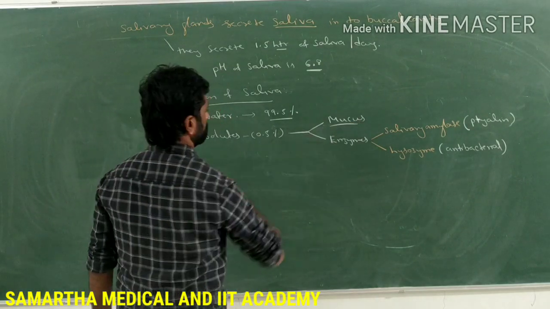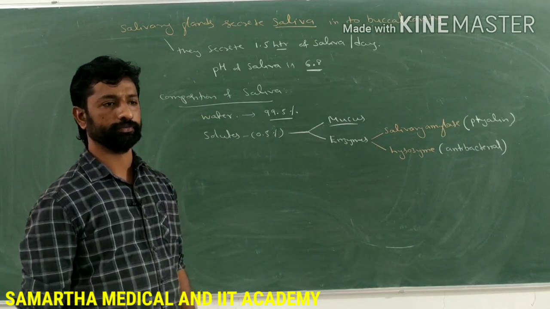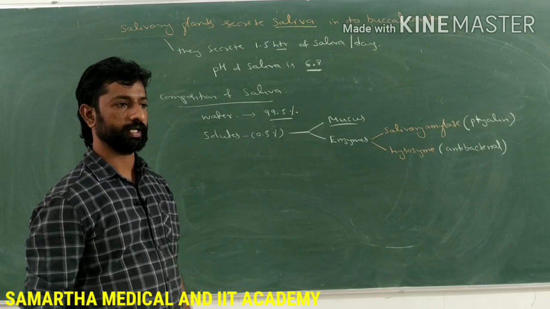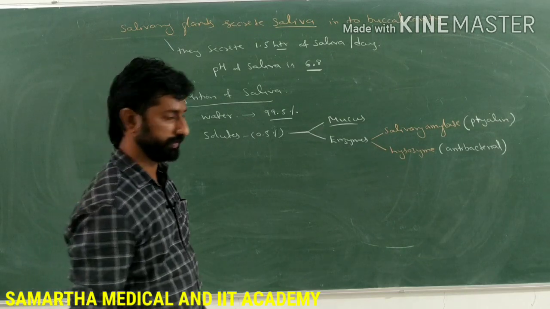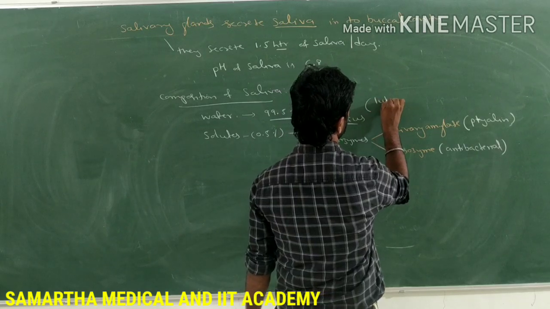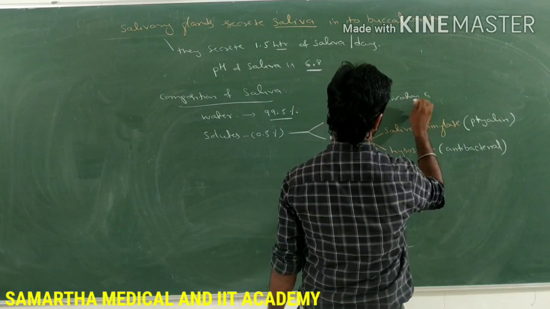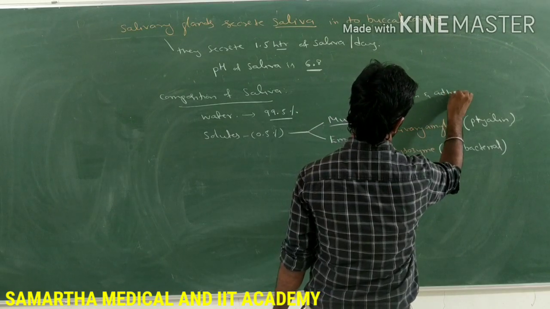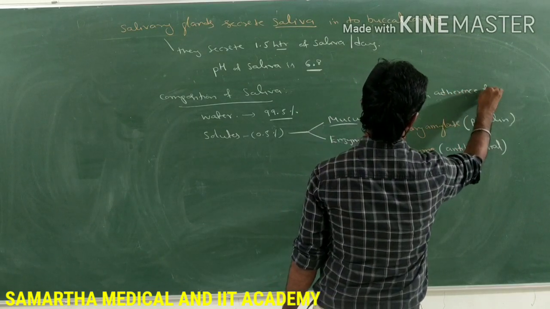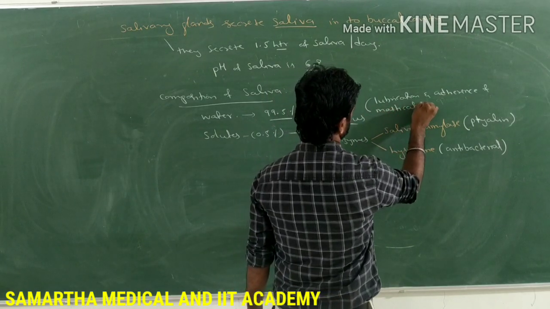This mucus is for the lubrication and adherence of masticated food particles. What is the function of mucus here? It is for lubrication and adherence of masticated food particles.